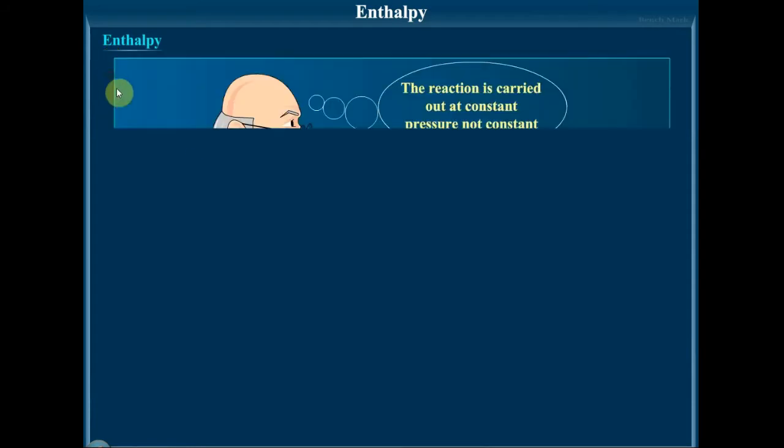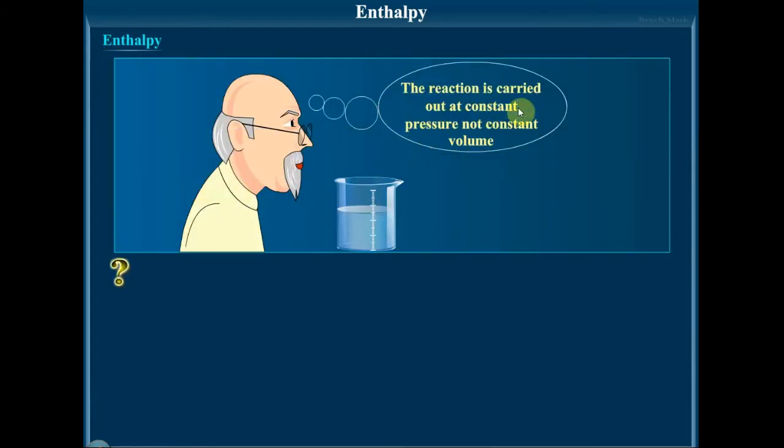What is enthalpy? For a reaction carried out at constant pressure but not at constant volume, we use a new term called enthalpy. Let me make it more clear. When the reaction is carried out at constant pressure, two possibilities arise. If the reaction proceeds with an increase in volume, the system has to expand against atmospheric pressure, and energy is required for this purpose.